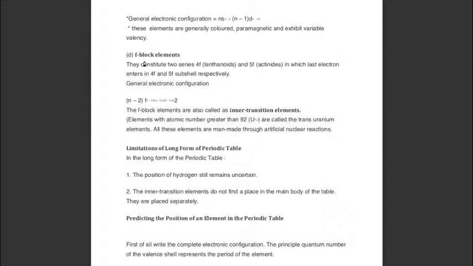Similarly, F block elements are those elements in which the last electron enters in the F subshell. They constitute two series, 4f which are known as lanthanoids and 5f which are known as actinoids. General electronic configuration is (n-2)f1 to 14, (n-1)d1 to 10, ns2.